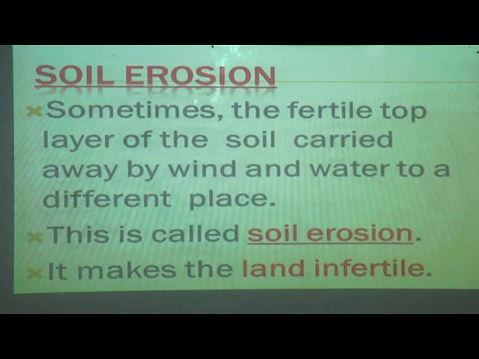Sometimes the fertile top layer of the soil is carried away by wind and water to a different place.